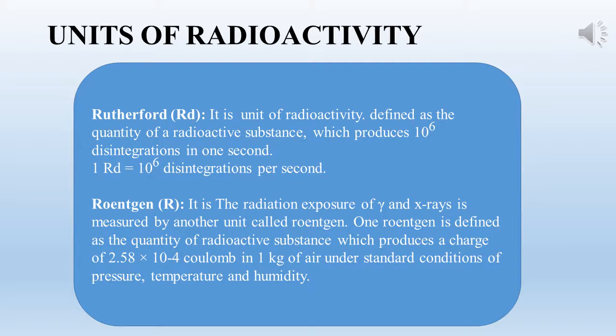The second unit is Rutherford, which is represented by Rd. It is another unit of radioactivity, and it is defined as the quantity of a radioactive substance which undergoes 10^6 disintegrations in 1 second. In Curie it is 3.7 × 10^10 disintegrations per second, whereas 1 Rutherford is equal to 10^6 disintegrations per second.